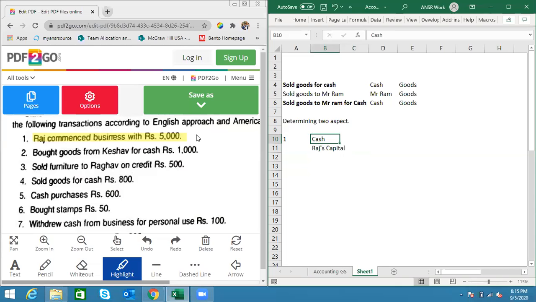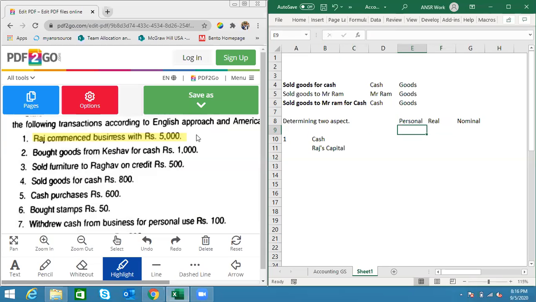Let me introduce the concept of type of account. There are three types of account: personal account, real account, and nominal account. You must have heard these names a lot of times by now, so I'm not focusing much on that. Let me go directly to the steps through which you can determine what type of account each of them is.